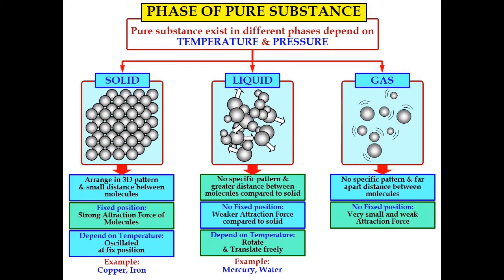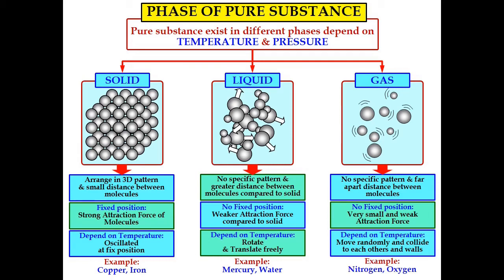There is no fixed position because of the very small and weak attraction force between the gas molecules, and the degree of randomness of the molecules also depends on the temperature, where the molecules of the gas will move randomly and collide with each other, and also collide with the walls. Okay, for example, nitrogen and also oxygen. So these are the three basic phases of pure substance.